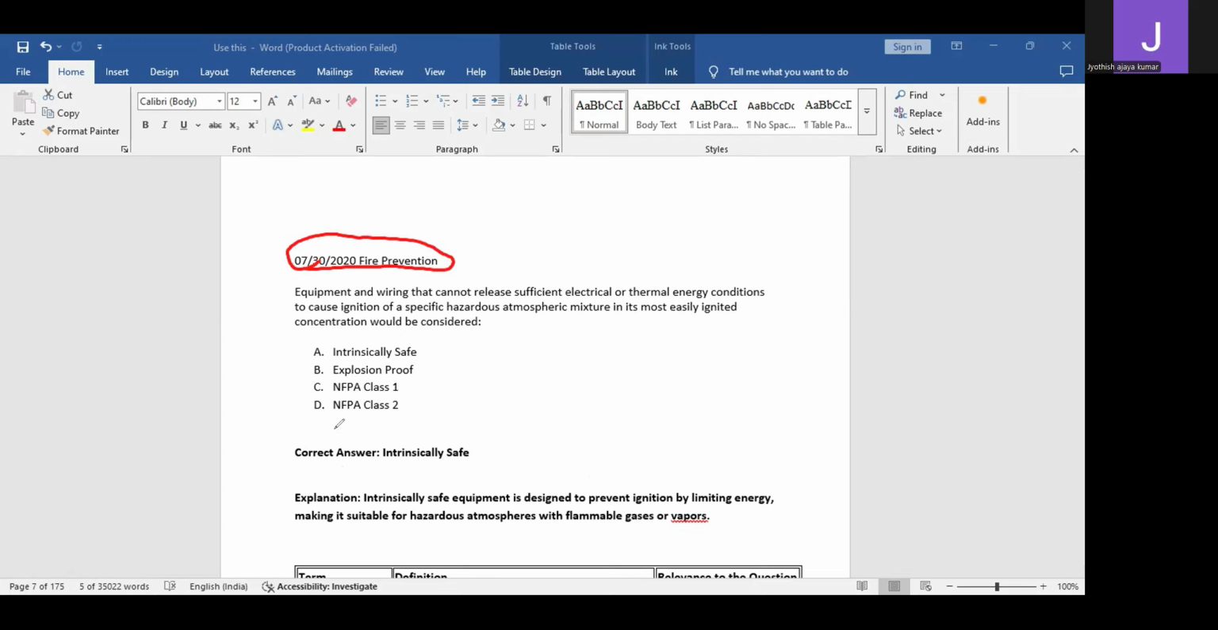So there are four options. Reading this long question itself would be confusing. So this is very simple and very much to the point. This is actually a definition. If you know the definition of intrinsically safe equipment, you can easily answer this question.